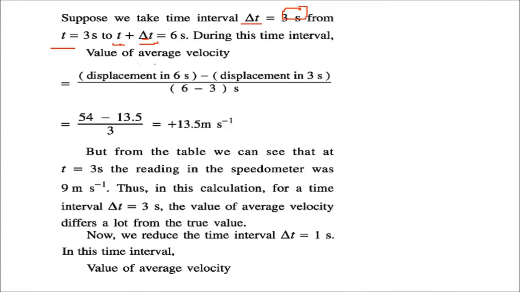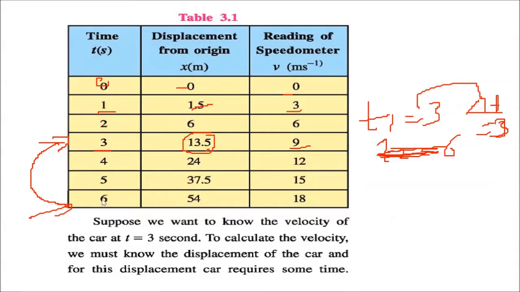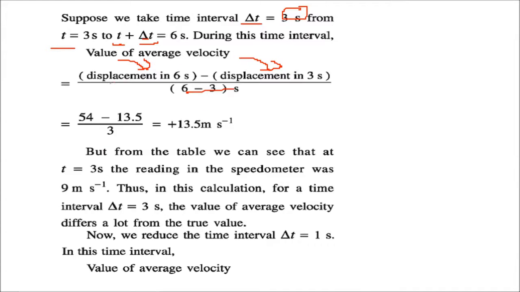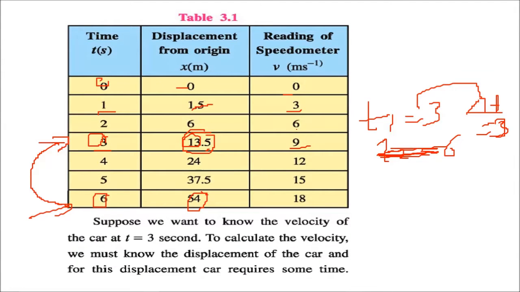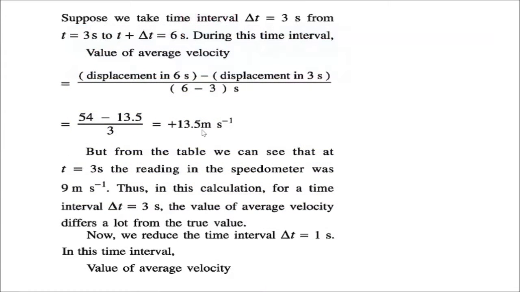In this time interval, the average velocity is the displacement at 6 seconds minus the displacement at 3 seconds, divided by 6 minus 3. Of course, it will be 3 seconds. The displacement at 6 is 54. The displacement at 3 is 13.5. When we subtract them and divide by 3, we get 13.5. But in the table, if you go and see the value, at t equal to 3 the speedometer reading is 9. And what we are getting here is 13.5, so it is way beyond the actual value.